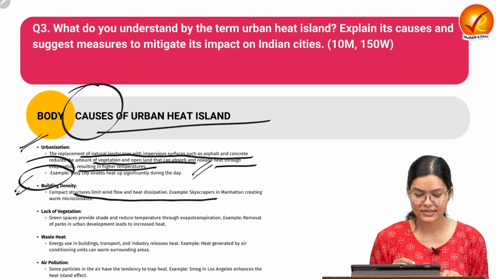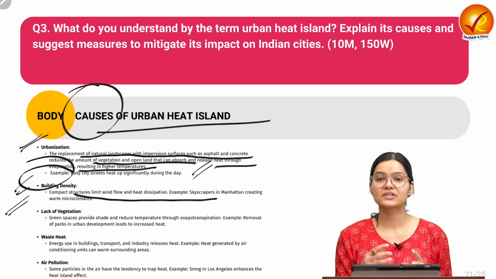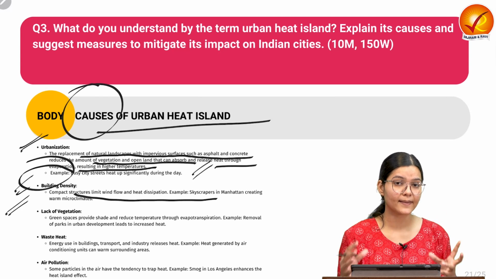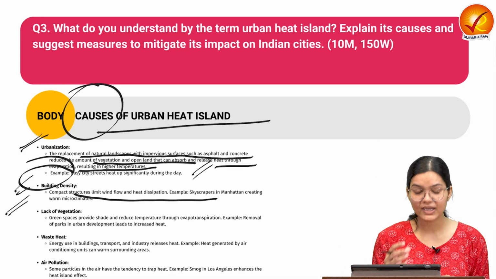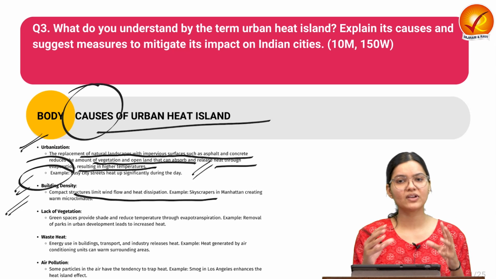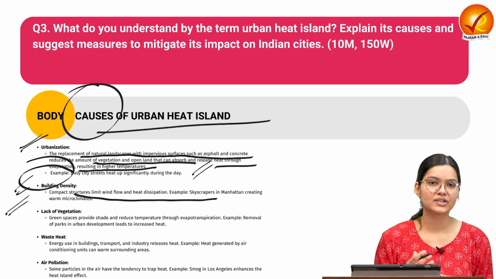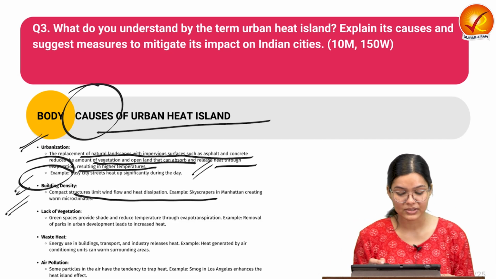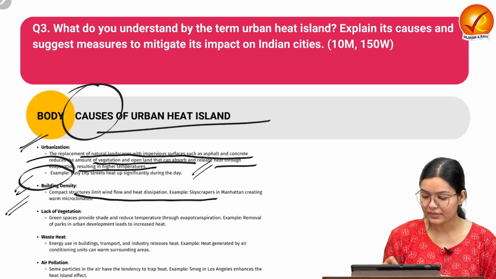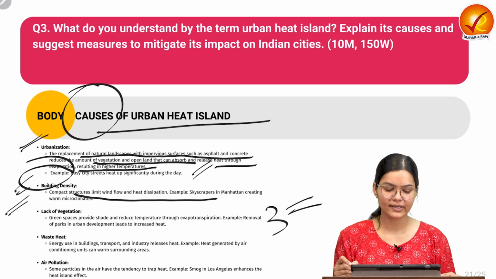And also the lack of vegetation. As we know, the water bodies and presence of vegetation in the surrounding area have a cooling effect. Thus the areas which have green vegetation have less temperature, but due to rapid urbanization, the vegetation or greenery is reducing. That is why the areas which have less vegetation have a significantly high temperature.